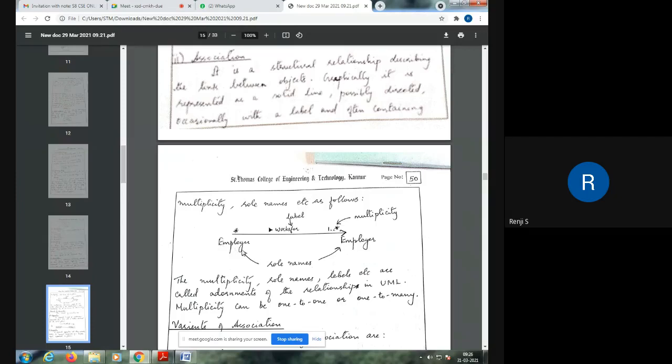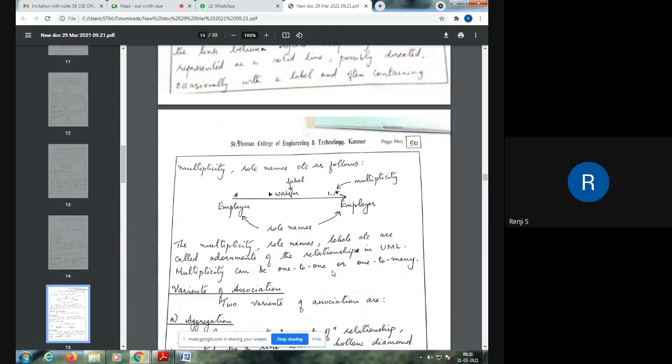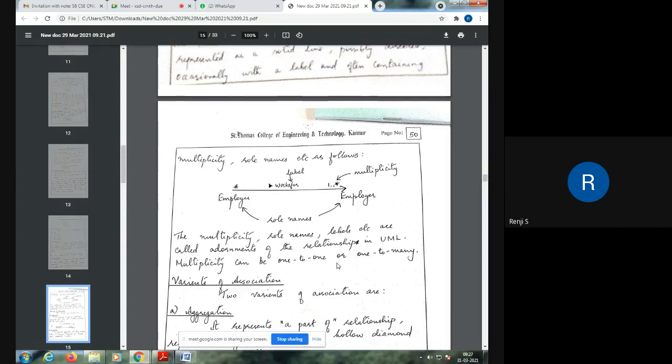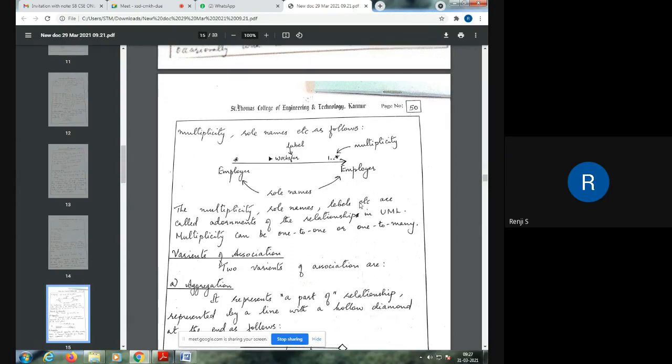And these names, employee, employer, etc., are known as role names. So these are the basic things that can be shown in an association relationship, like multiplicity, role names, labels, etc. They are all together called adornments of the relationships in UML. And this multiplicity can be one to one or one to many.